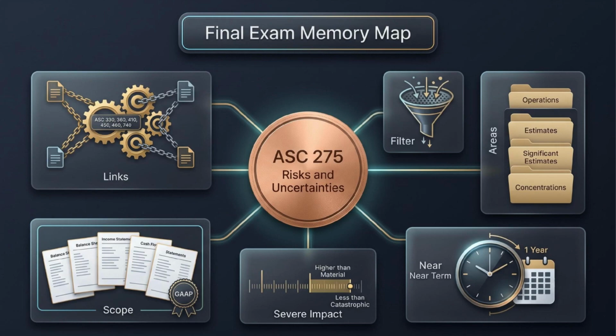Near term: not more than 1 year from the financial statement date. Severe impact: the concentration threshold, higher than material and less than catastrophic. Links: ASC 275 supplements other topics such as inventory, long lived assets, environmental obligations, contingencies, guarantees, and income taxes.